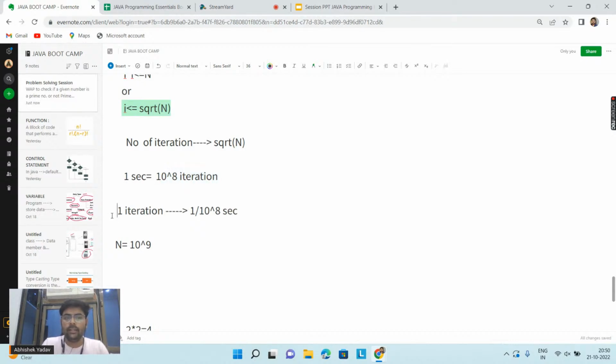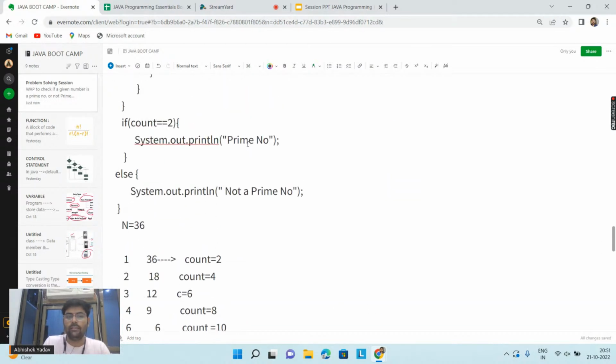So you are saying that one iteration will be equal to 1 divided by 10 to the power 8 second. So if I have to check whether this 10 to the power 9 is a prime number or not, my number of iterations are what? Square root of n, right?